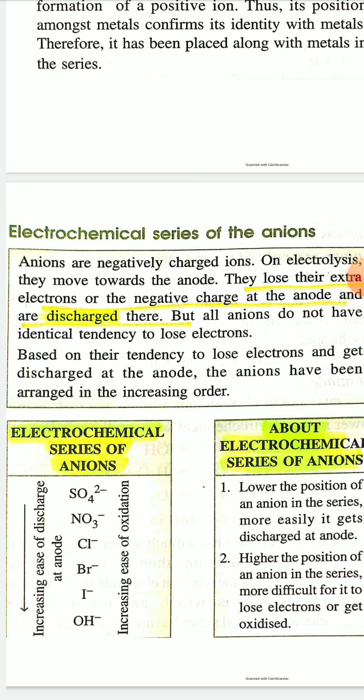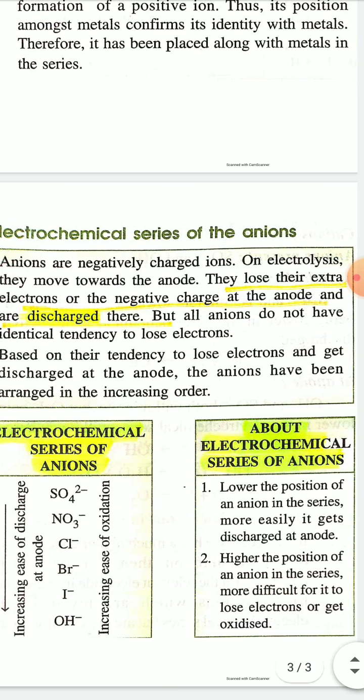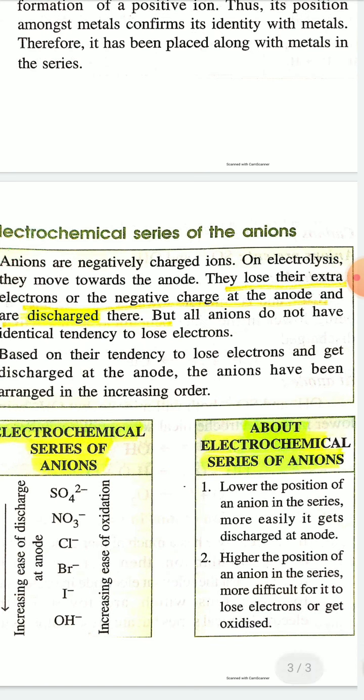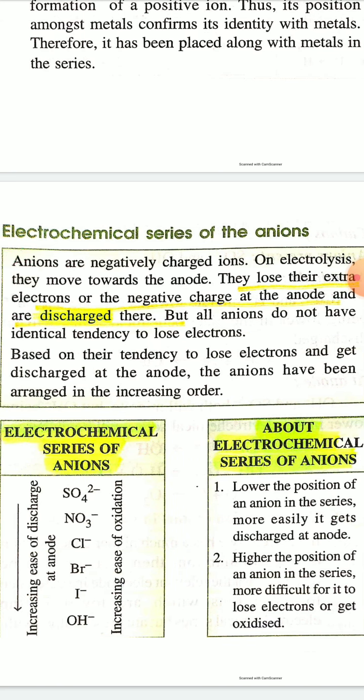During electrolysis, anions move towards the anode, and at the anode they lose their extra electron and are discharged at the anode by losing electrons. But all anions do not have an identical tendency to lose electrons.